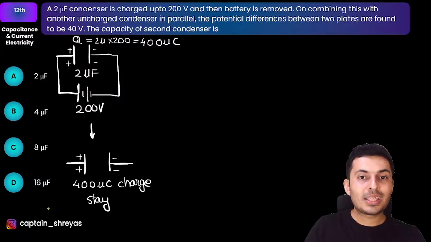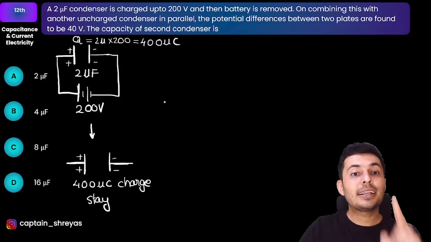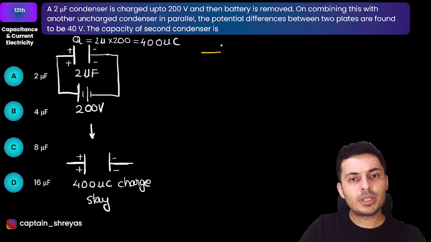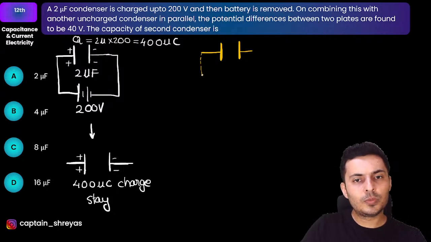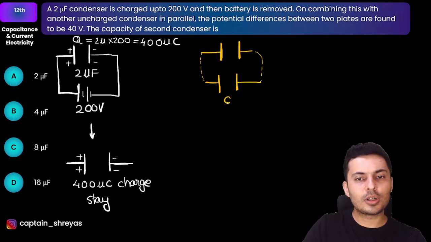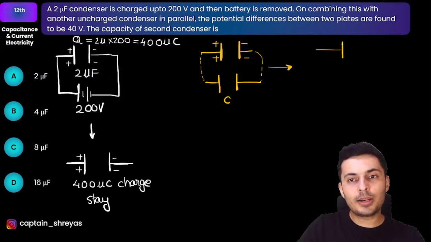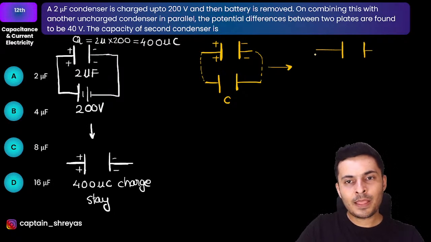Now what you do is take this capacitor and connect it to another uncharged capacitor in parallel. So you take this capacitor and connect it to another uncharged capacitor whose magnitude of capacitance is not known. This has charge, this doesn't. The moment you connect them, obviously the charges will flow till what becomes equal, my warriors? The charges will flow till what becomes equal.